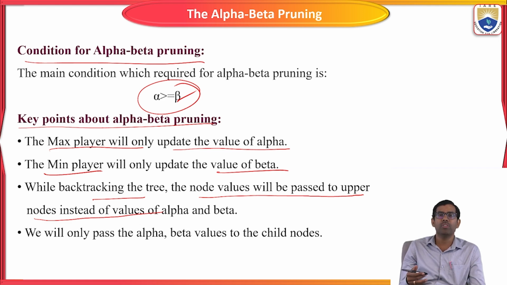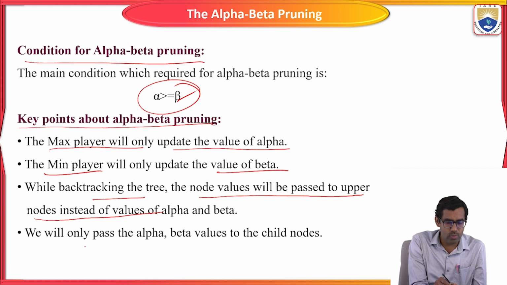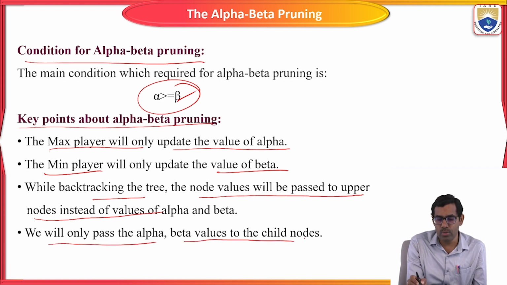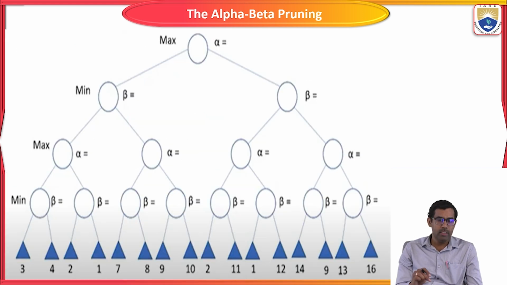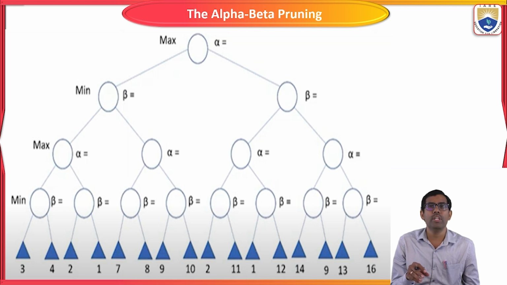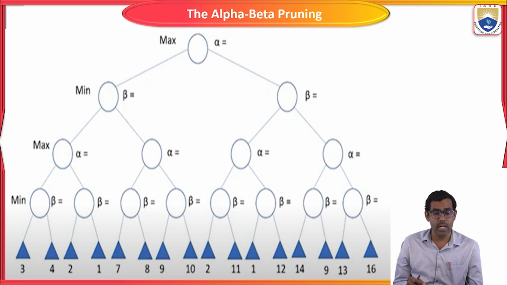Okay, in alpha beta pruning it is also the same: depth first search, and the backtracking algorithm we are also going to use. Okay, so we will only pass the alpha beta values to the child node. So finally, we are going to see one example for better understanding.